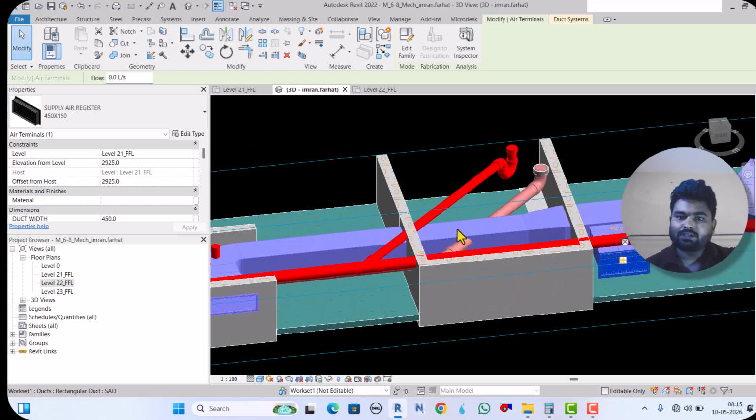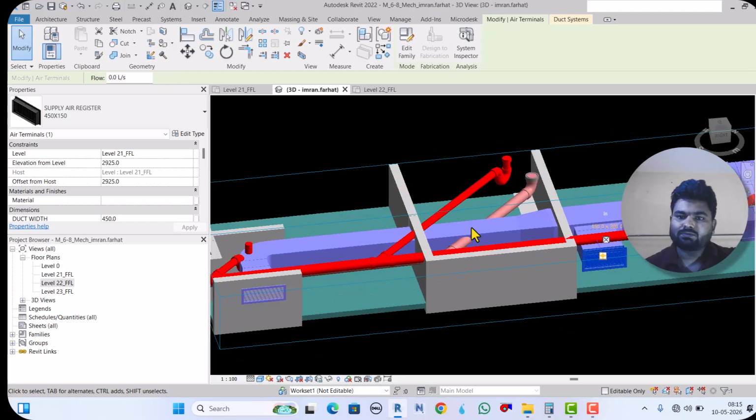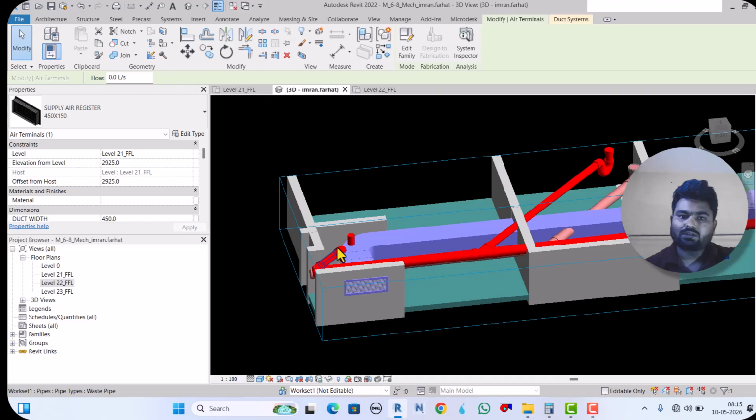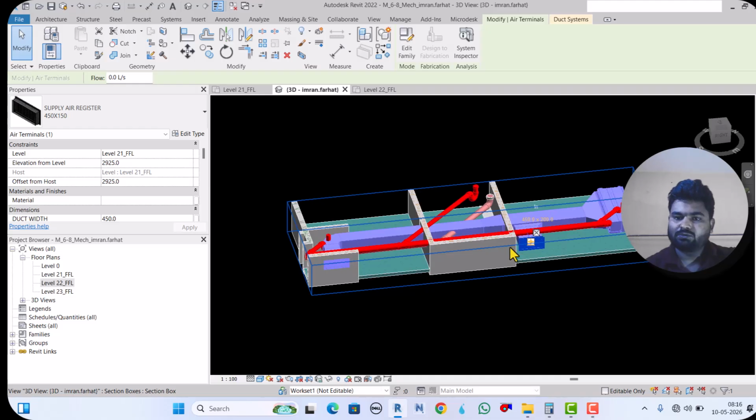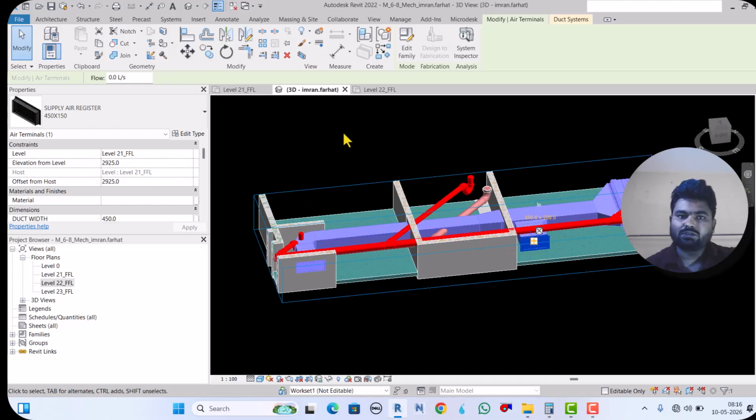And after that, here is the problem. So what we have to do is take a cut here and go up and connect here, and this one we can shift to this side, so the space will be cleared. Okay, so this is a matter of coordination, we will see later.